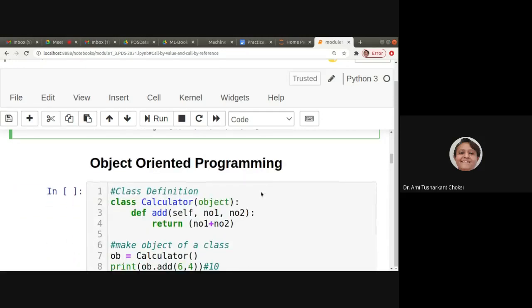So now we would like to see object-oriented programming. Right? We have already seen the concepts. That is where we write the keyword class, and then after it the class name. Okay, let us see.